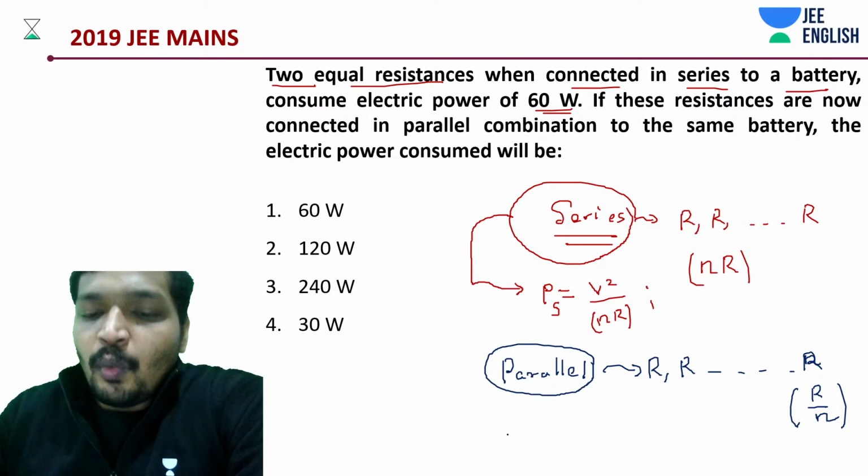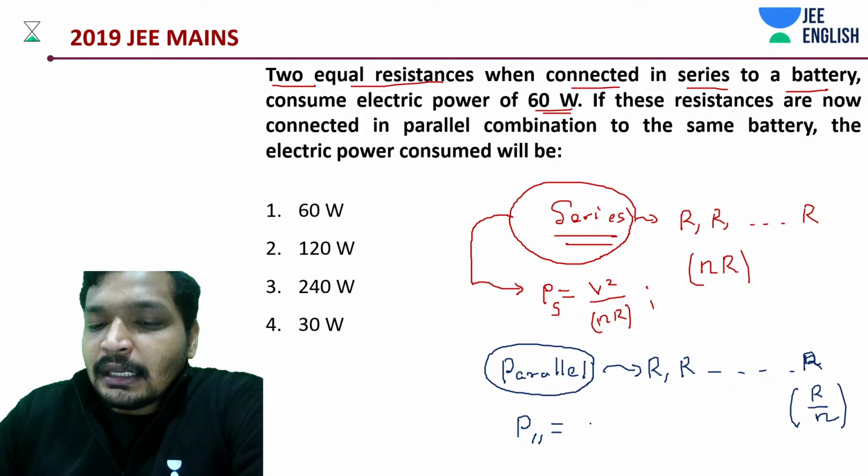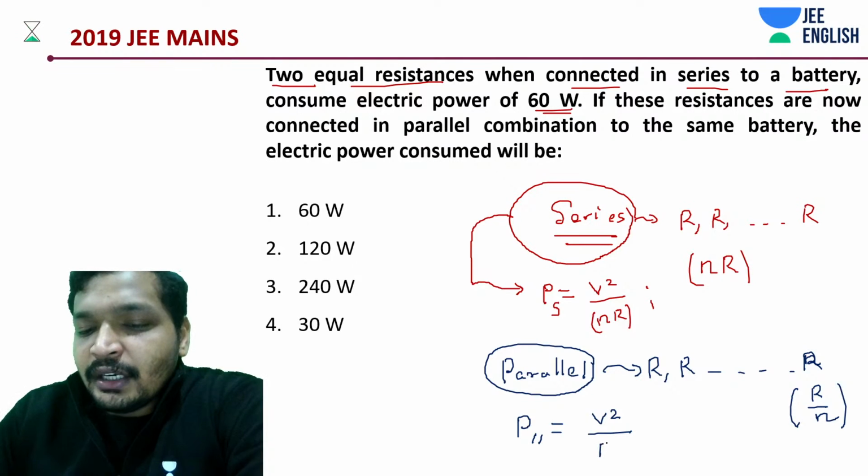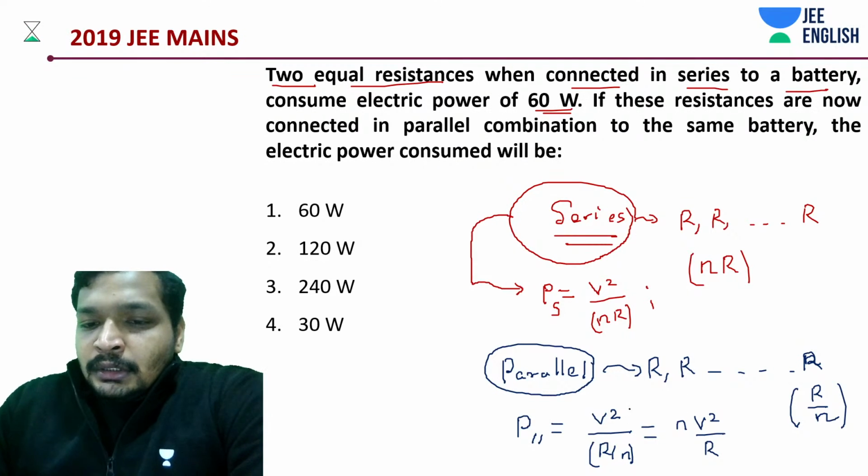Now, what is the power in parallel? Same thing, you substitute the value of the equivalent resistance R by n, and you get n into V square by R.